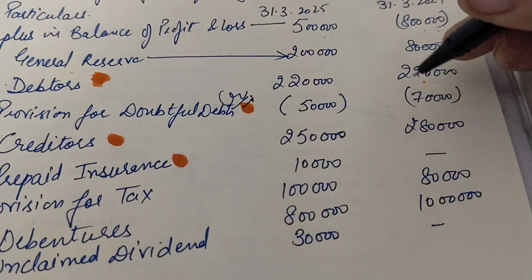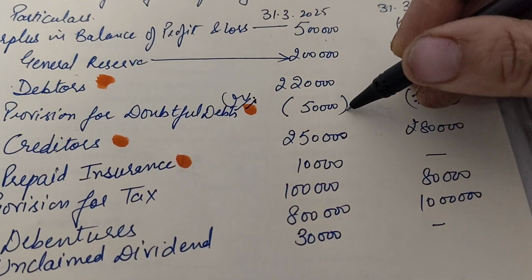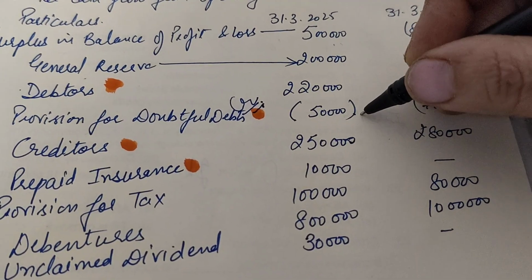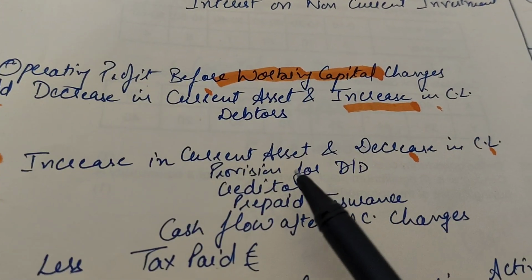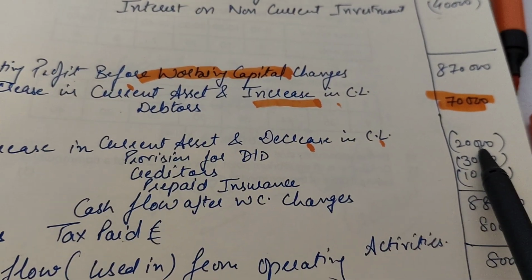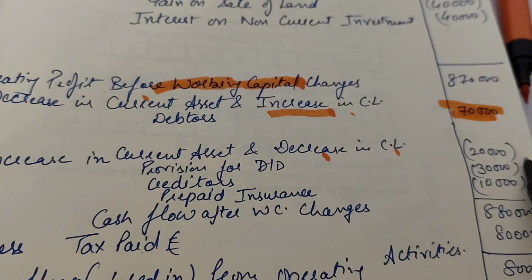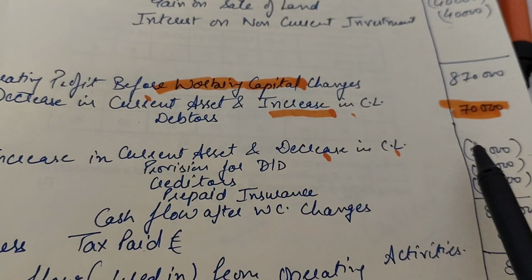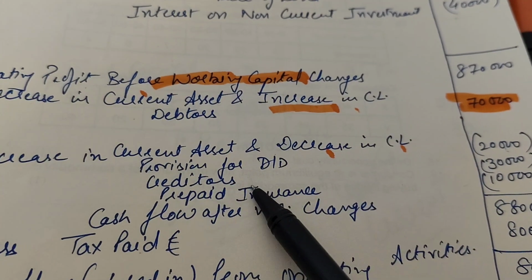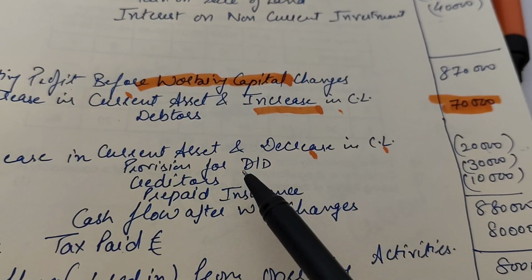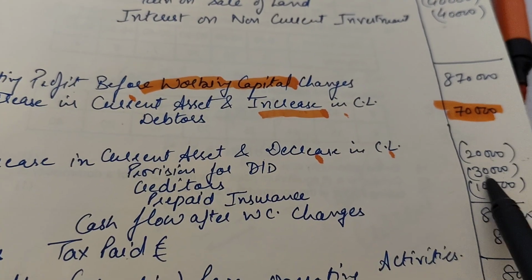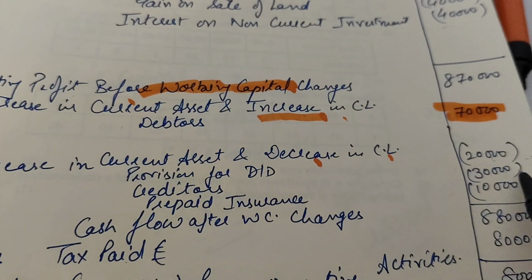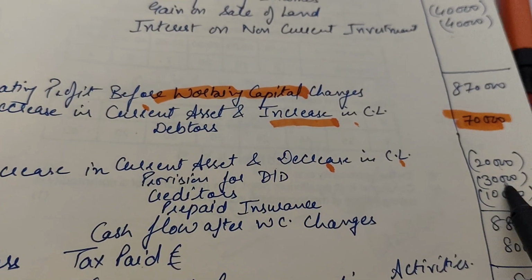In the same way, if the provision for doubtful debts has fallen, we will show it in the less part of your working capital changes. In the less part of working capital changes, provision for doubtful debts 20,000 I have shown here in the bracket, that means it has to be deducted, right? Then in the same way creditors have also reduced. So creditors reduced, that means we have made a payment, and they also go with a bracket over here to show that they are to be deducted.